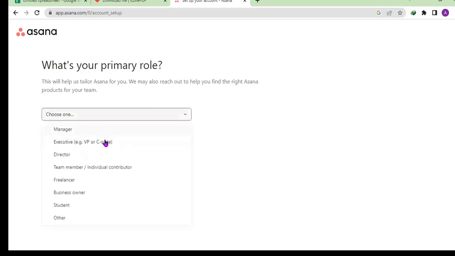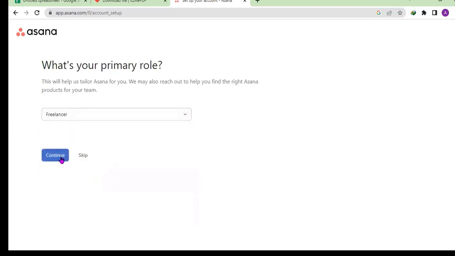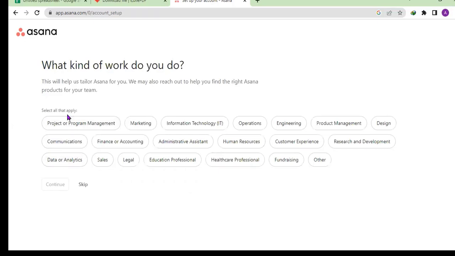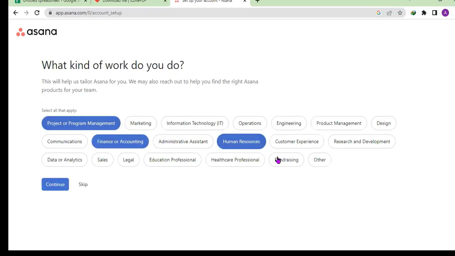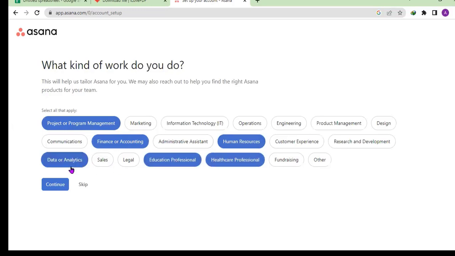But for the purpose of the class, let's call it freelancer, and continue. Select all that apply. What kind of job do you do? Just select the one that is related to your service.